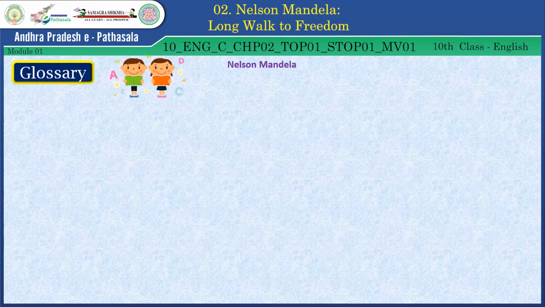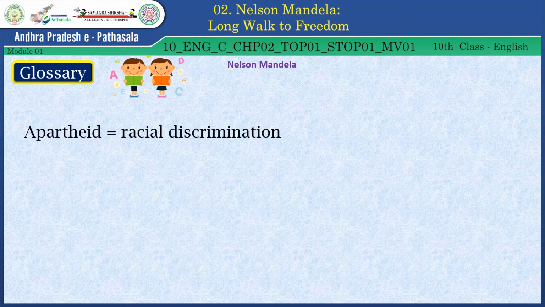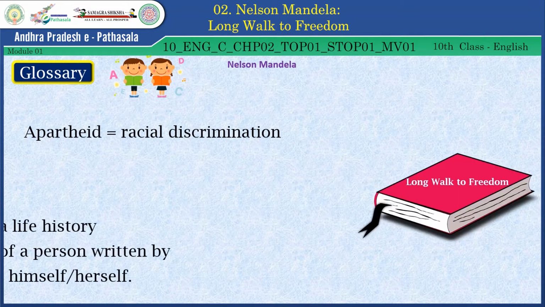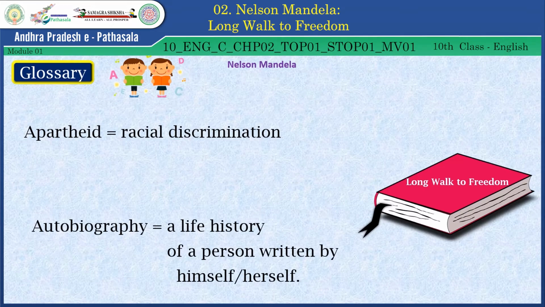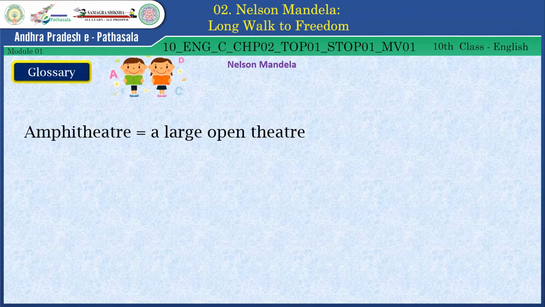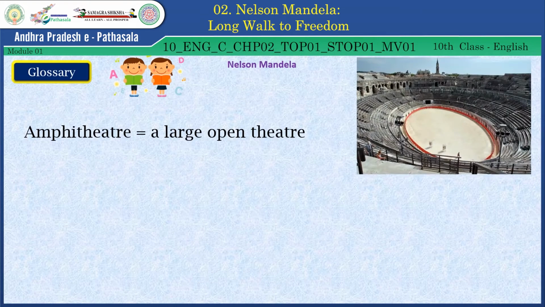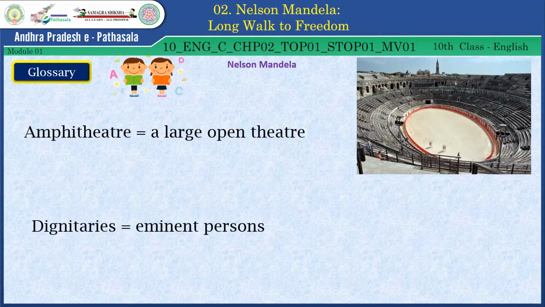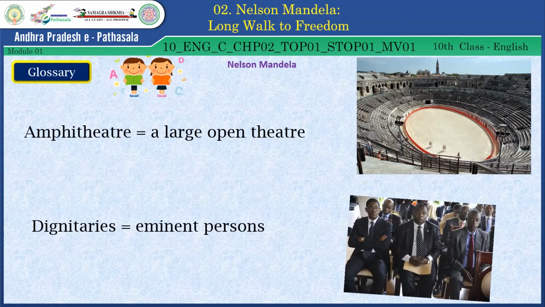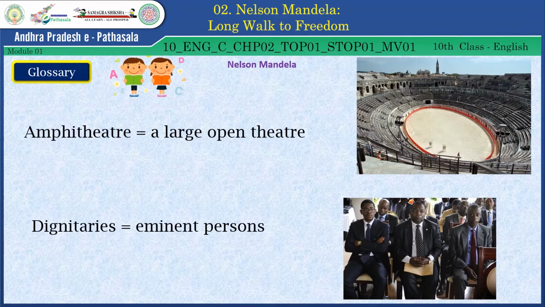Now let's have a look at the glossary. Apartheid: racial discrimination. Autobiography: a life history of a person written by himself or herself. Amphitheatre: a large open theatre. Dignitaries: eminent persons.